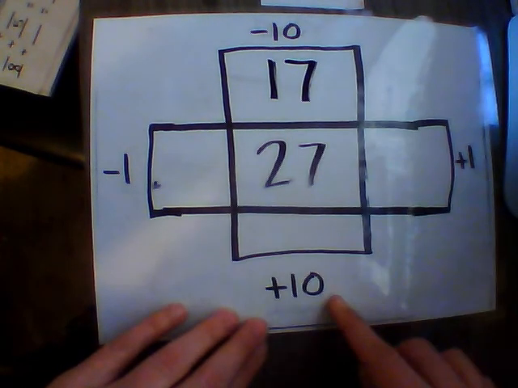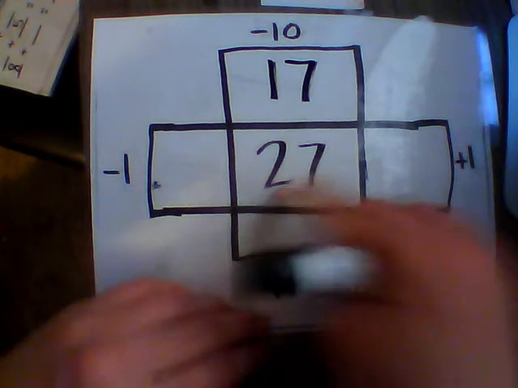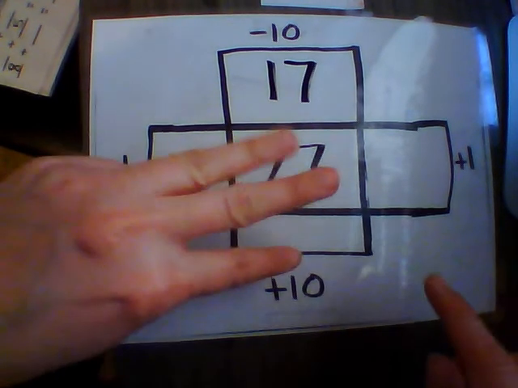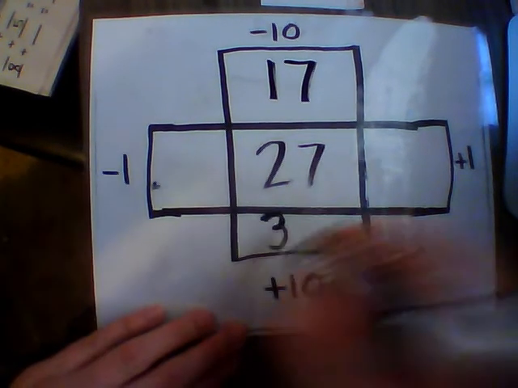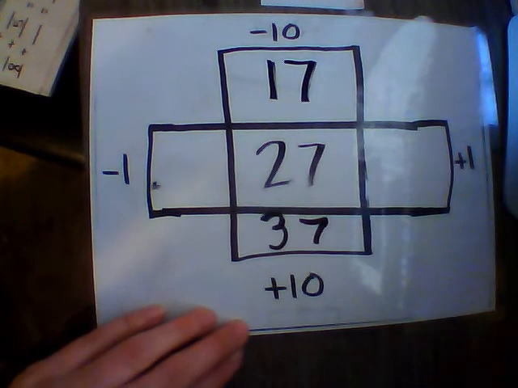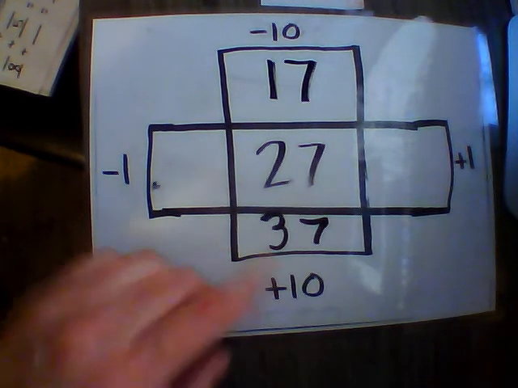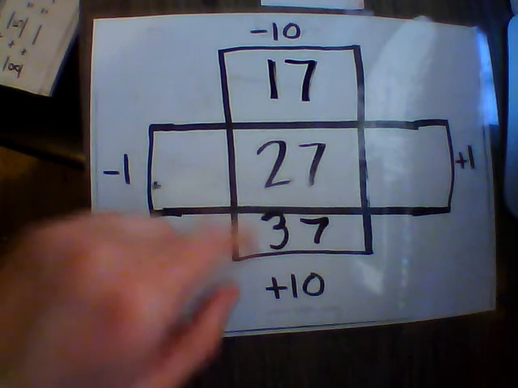27 plus 10. So we had 2 tens. We add another 10. We have 3 tens. The ones stay the same. 27 plus 10 more equals 37.